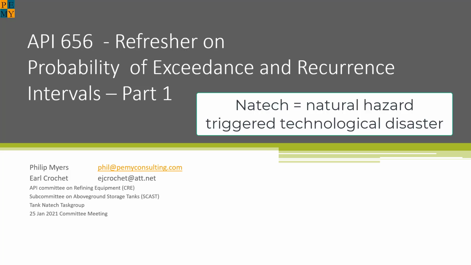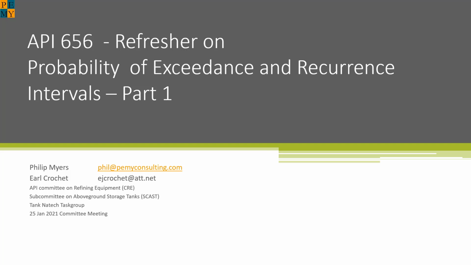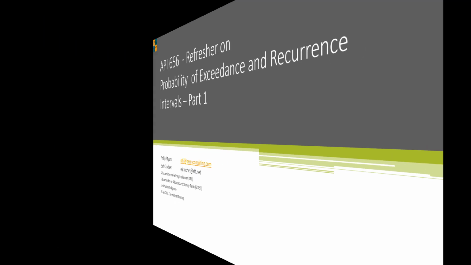NATECH events. Because petroleum and chemical storage are the lion's share of NATECH disasters, understanding how these criteria are established is important in developing new and better assessments, methods, guidelines, and practices that we'll hopefully include in API 656. But let's try to have a little fun with this, starting with some gambling.